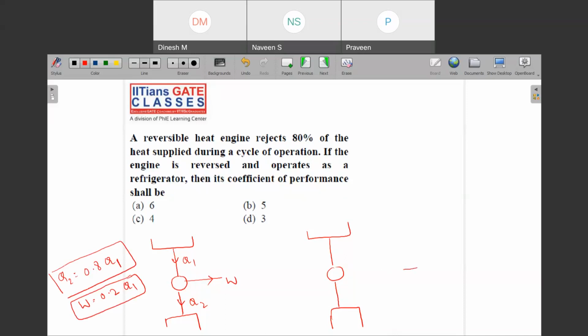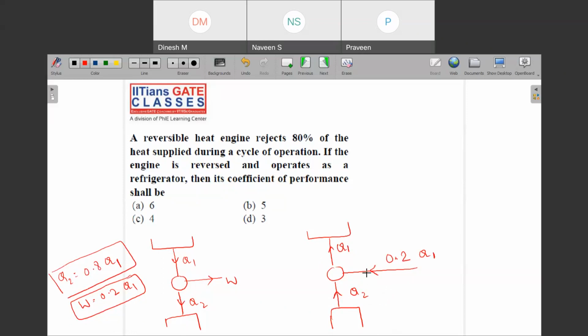By reversing, you will be providing it some work, 0.2 Q1. Here your Q2 is being removed from this place, and then this is rejected to Q1. So now your question is, tell me what is the COP of this one.